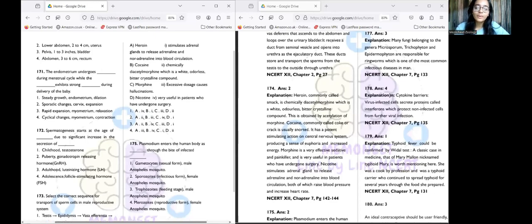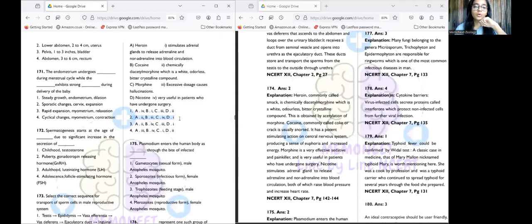Okay, so moving on to question number 174. We have to match the following. So first is heroin. The answer for 174 is option number 2. So let me just mark it. Heroin is chemically diacetyl morphine, which is a white, odorless, bitter, crystalline compound.